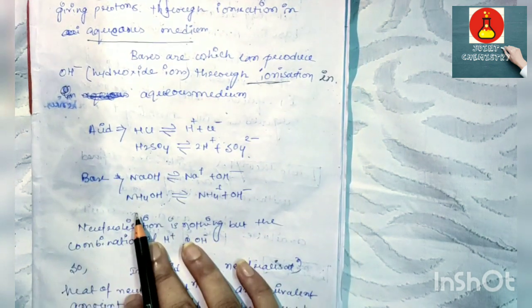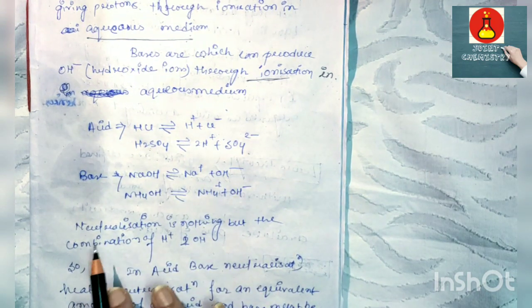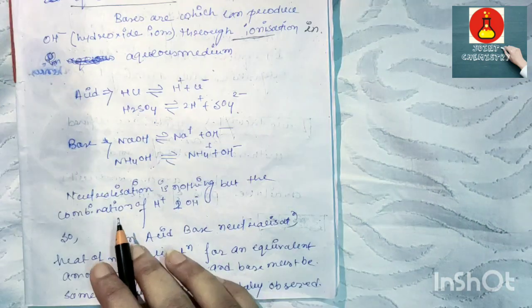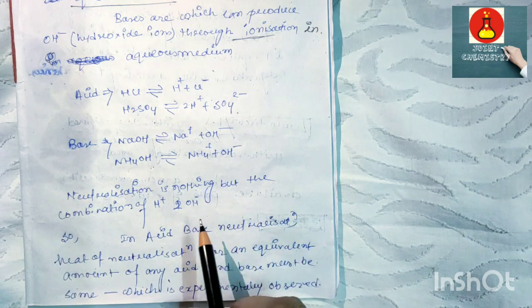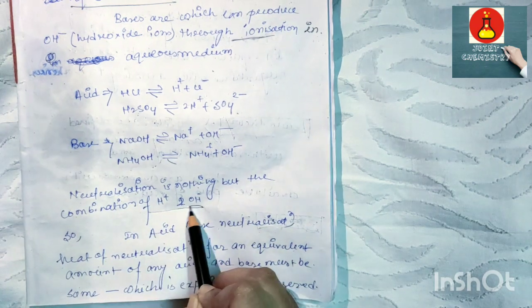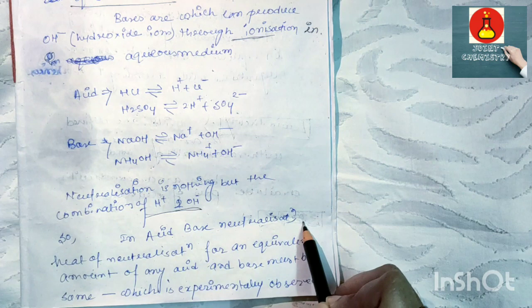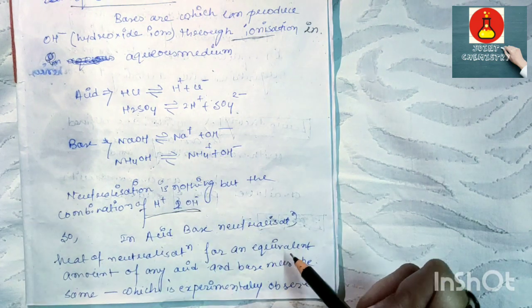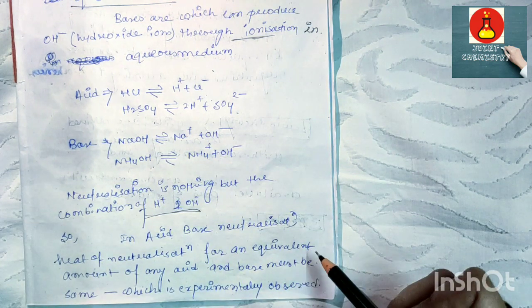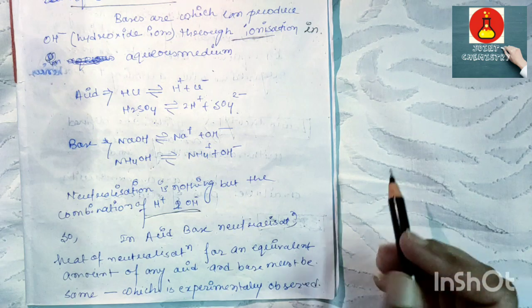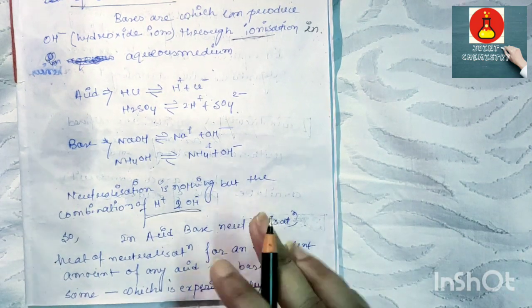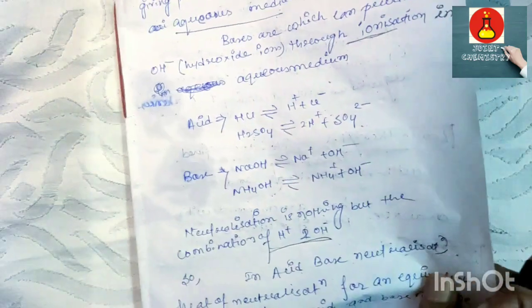And another important notification is that neutralization is nothing but the combination of H plus and OH minus. In acid-base neutralization, the heat of neutralization for an equivalent amount of any acid and base must be the same, which is experimentally observed. This is an experimentally observed phenomenon.